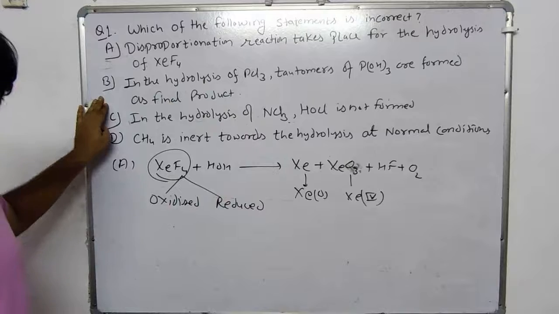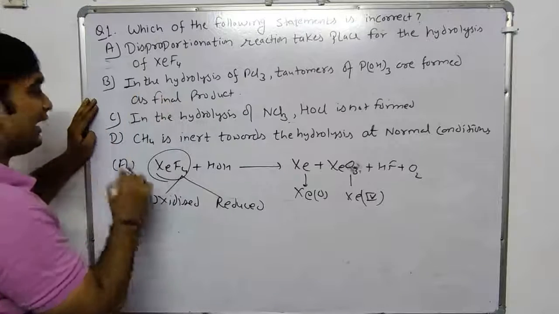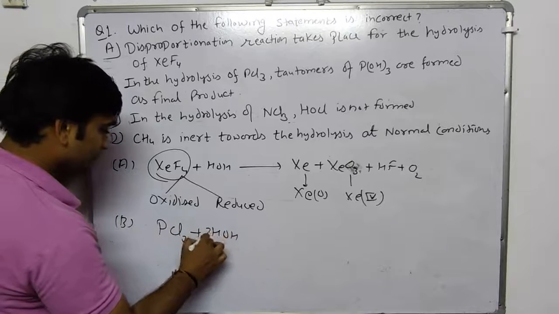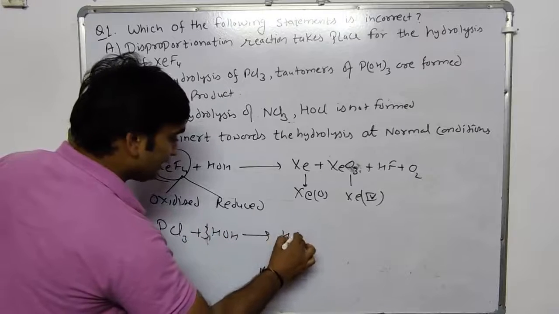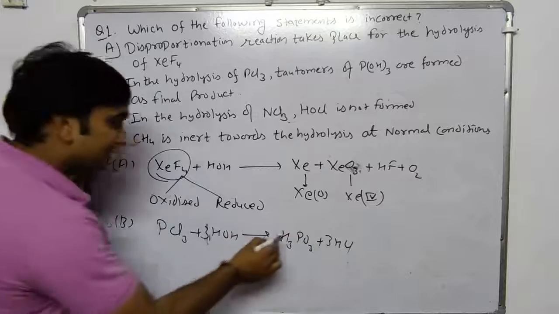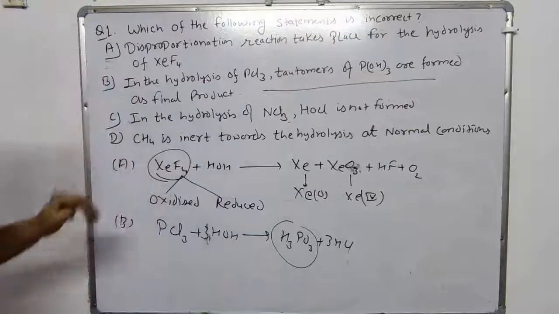We are discussing option B. Option B says that in the hydrolysis of phosphorus trichloride, they form phosphoric acid and hydrochloric acid. It means it is a correct option, not the incorrect one asked in our question.